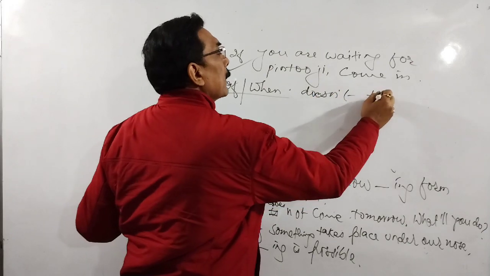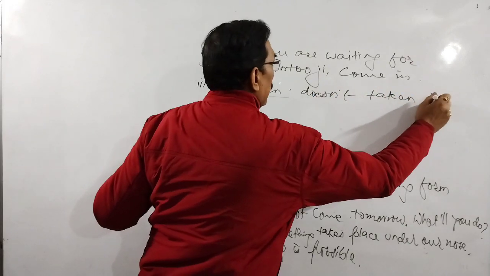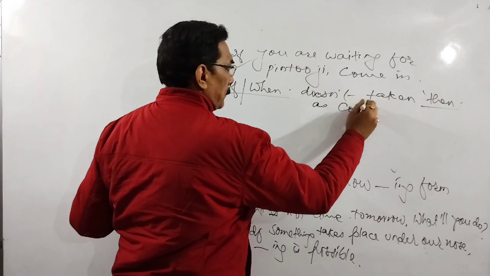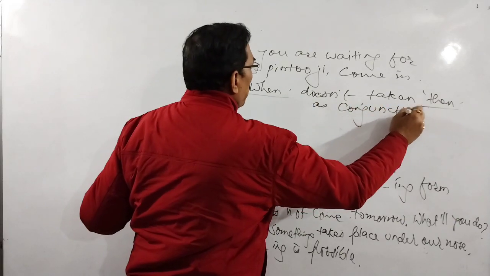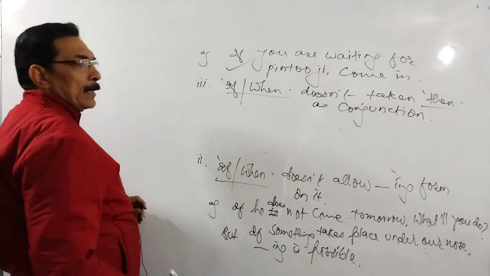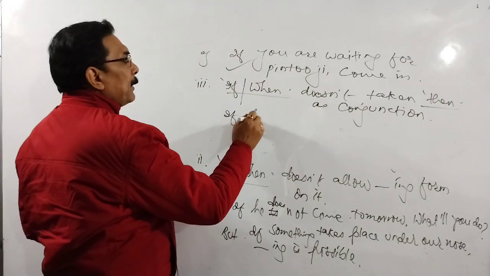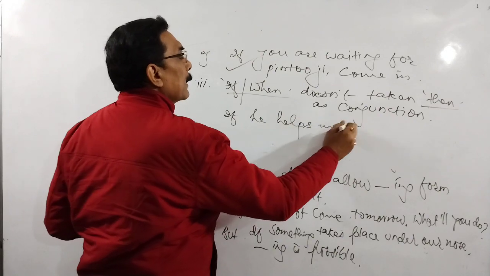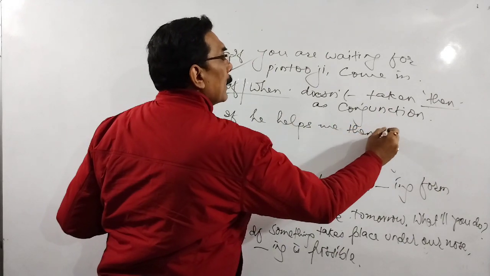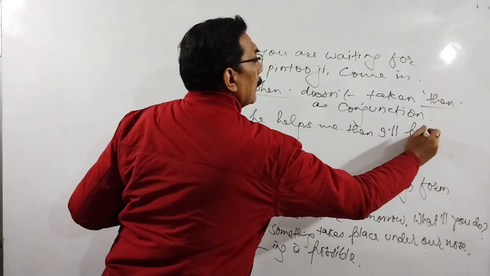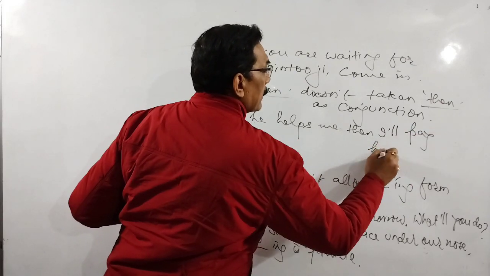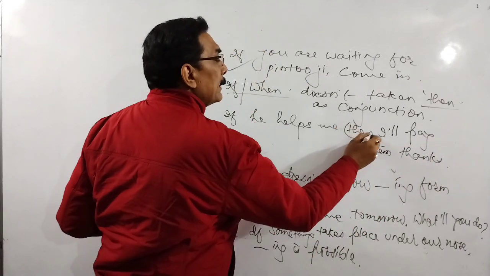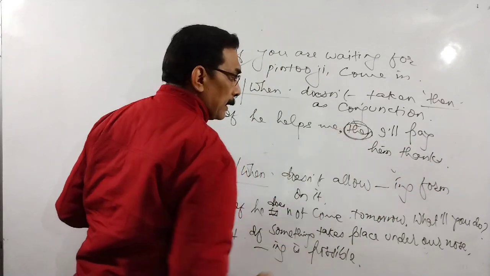If or when, third now, doesn't take "then" as a conjunction. Usually we speak it, but it is unnecessary. Example: if he helps me, then I'll pay him thanks. This sentence is wrong. Actually, this "then" is unnecessary.